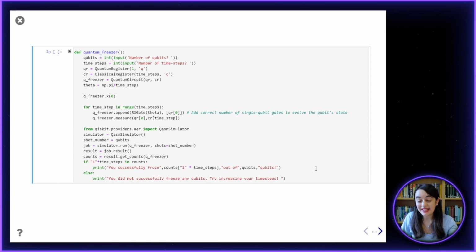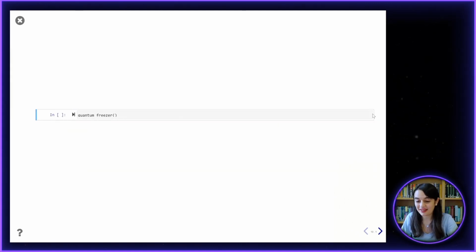I created a game which uses this function called a quantum freezer to see how many qubits you can successfully freeze. So we are going to define this function where we can have as input the number of qubits that you want to try and freeze, so that you want to try and keep in the one state, and the number of time steps that you're going to use. And now let's have a go at seeing how many qubits we can freeze using the quantum freezer.